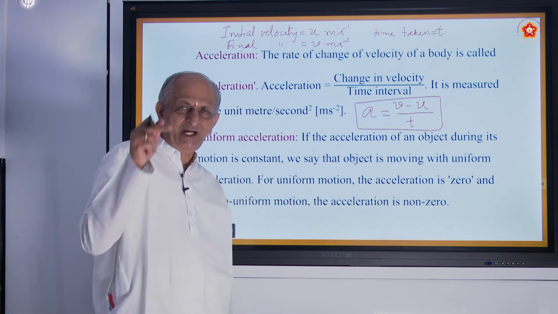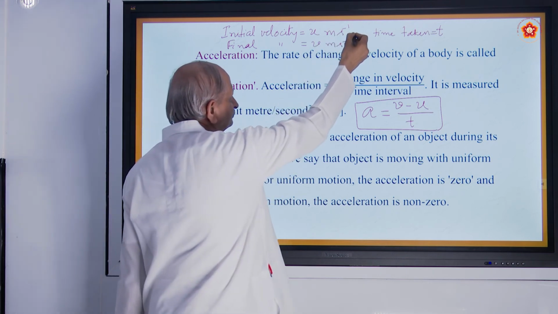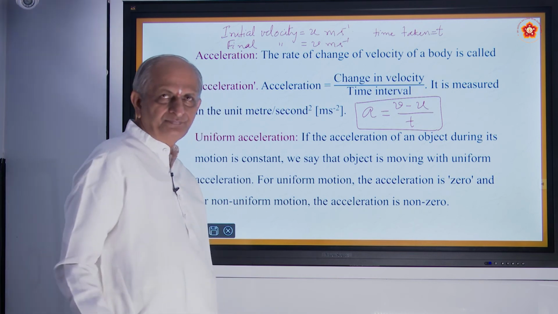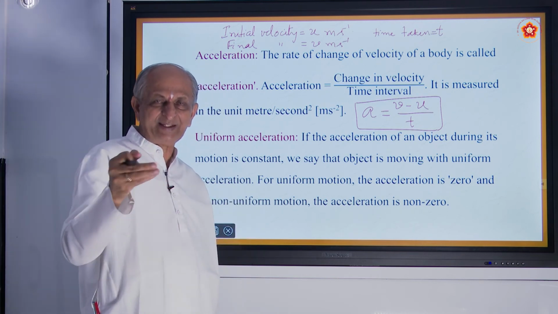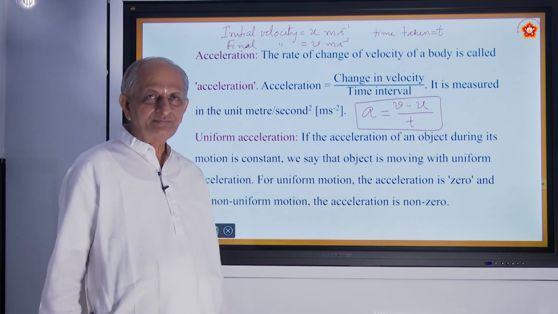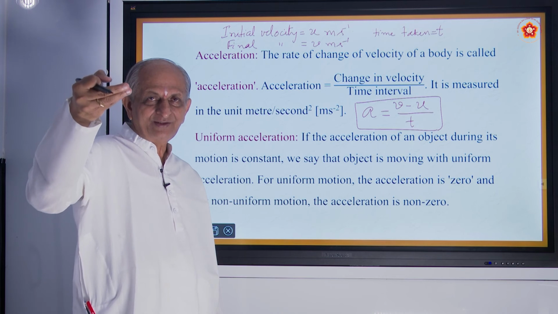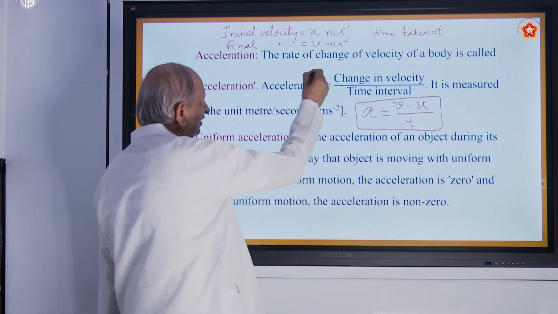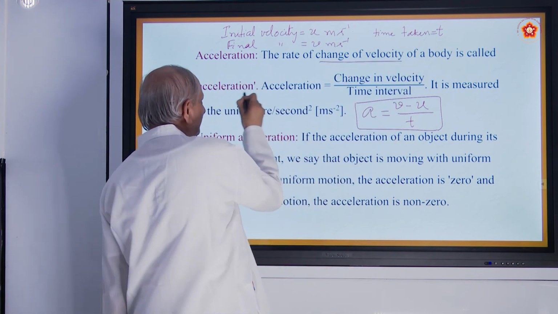So the starting initial velocity is 0, and after some time, when the train leaves the station, it slowly picks up speed, is it not? So in picking up speed, the velocity goes on increasing. That is the change of velocity, and that is what is called acceleration.